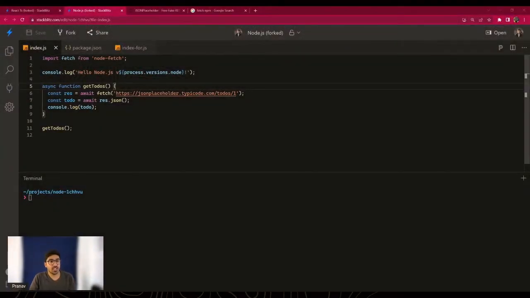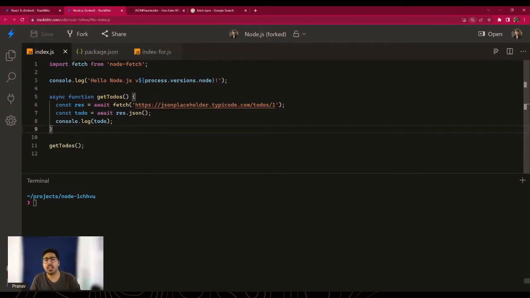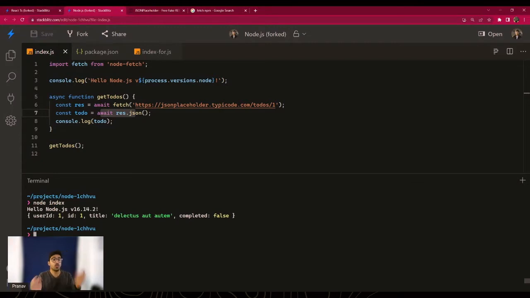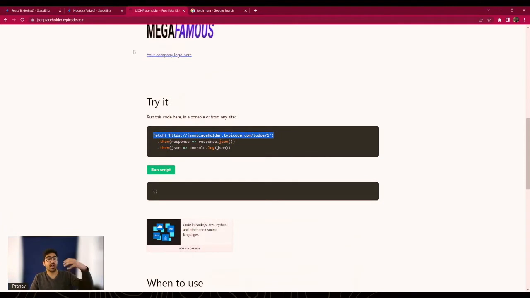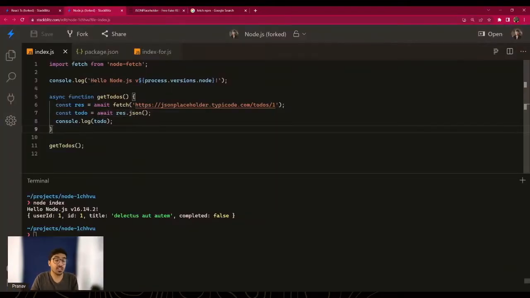So this is the first thing. This all of us know. For someone who's seeing this for the first time, I'll quickly glance over it. So we are basically printing the node version. This is irrelevant. Then this is an async code in which we are fetching something from an API, right? This is an await, and then we are getting the JSON value, and finally we are printing it out. So let's quickly run this and see if this works. There you go. We got the JSON value and we are using the JSON placeholder for this, and we are just finally printing the result and nothing fancy.